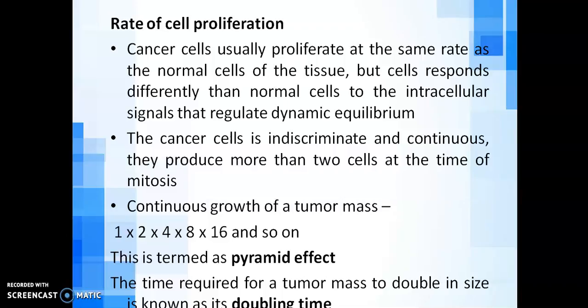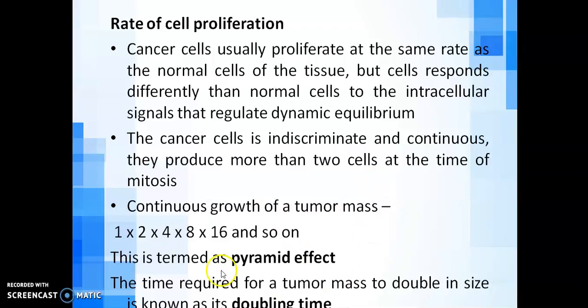Okay, further proliferation is not needed. Then the proliferation stops. But in cancer cells, that doesn't work. Cancer cells are not able to understand the signals, or will not obey the signals. They will go on multiplying and multiplying, but the rate is similar to the normal cell proliferation rate.